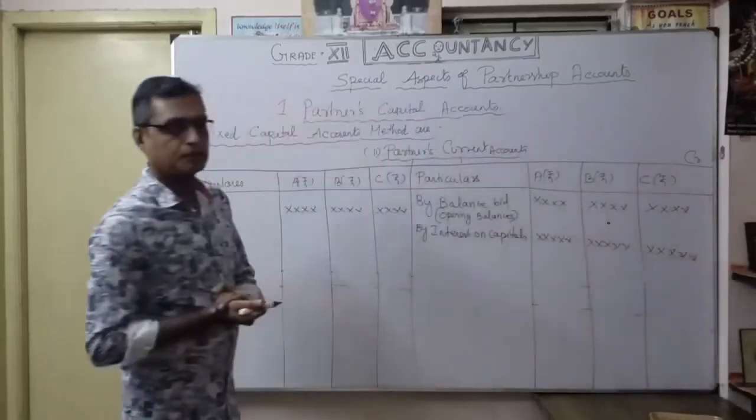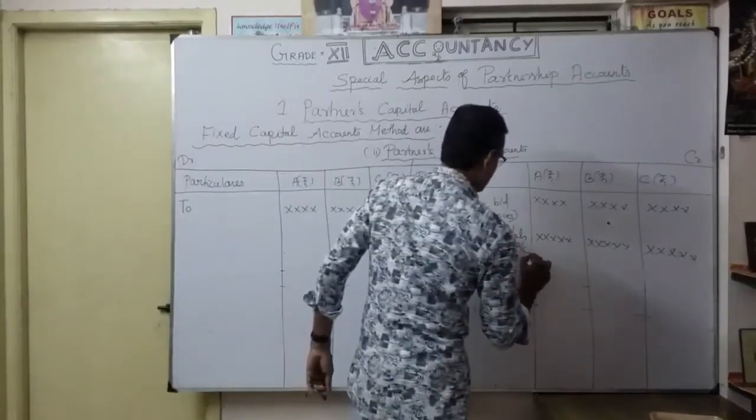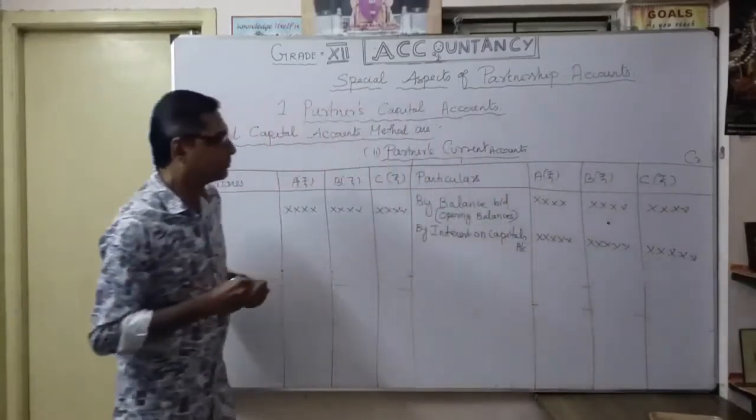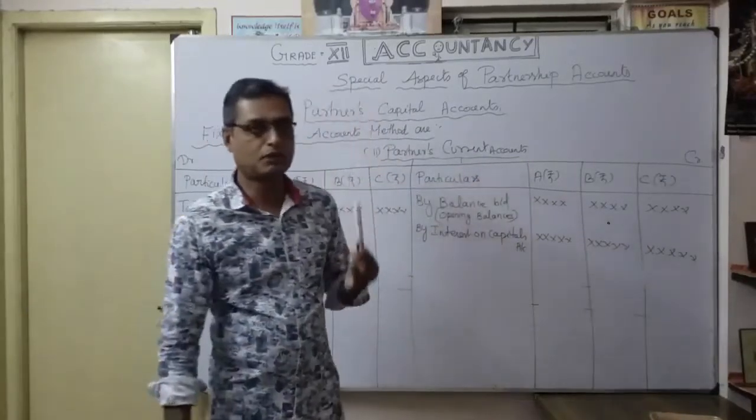Okay, interest on capital is one of the adjustments. This one you are not showing in your partners' capital account. You want to show it only in the partners' current account. Understood? That's the second one.